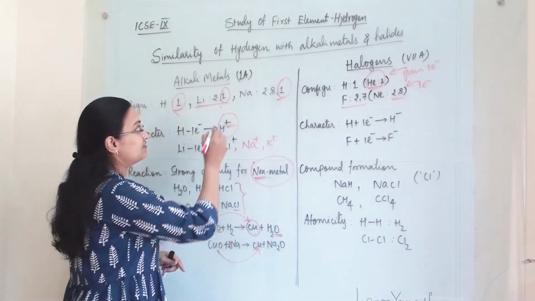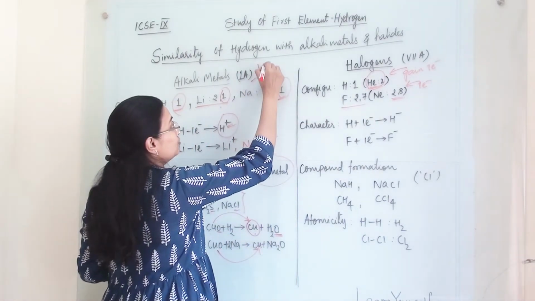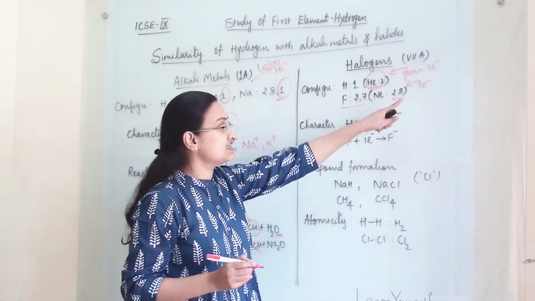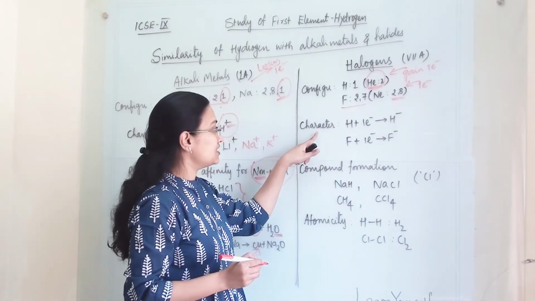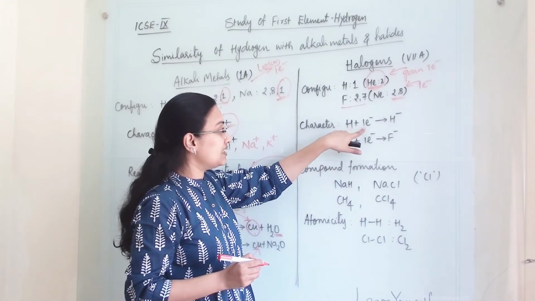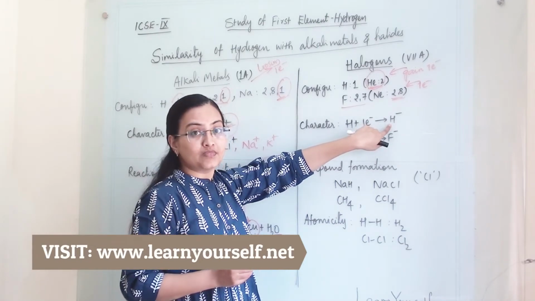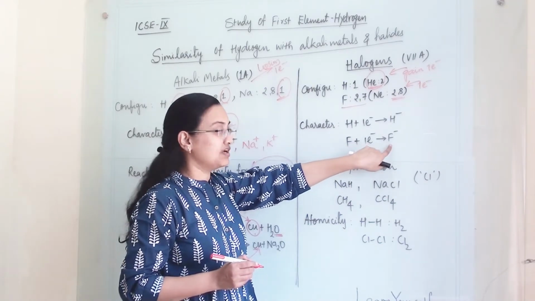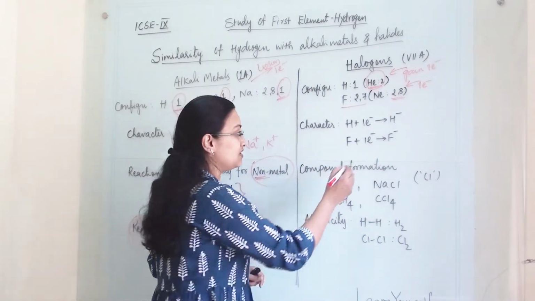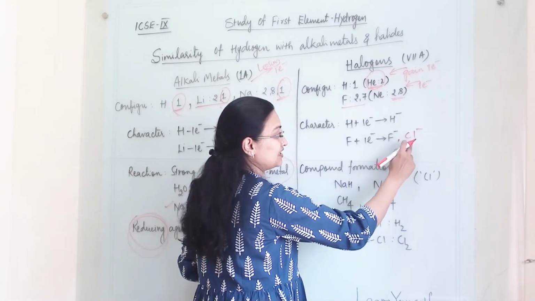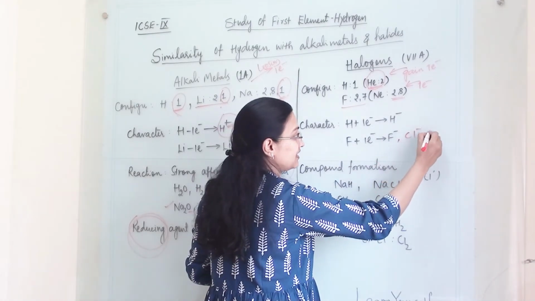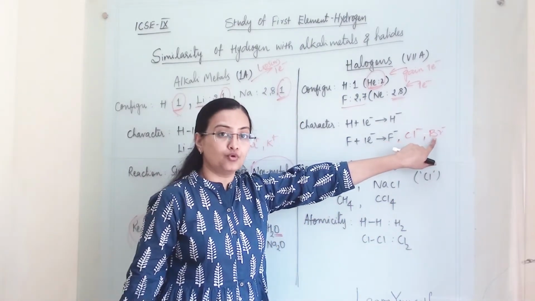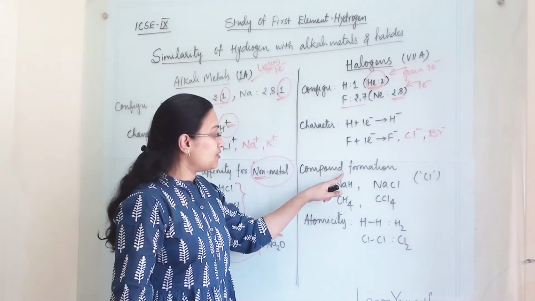Whatever we discussed earlier was by losing one electron, and here whatever we are discussing is by gaining one electron. The character shows that when it gains one electron it will become H minus, just like fluorine gains one electron and becomes F minus. Similarly, chlorine will also gain one electron and form the chloride ion, and bromine will also gain one electron and form the bromide ion. Now compound formation.